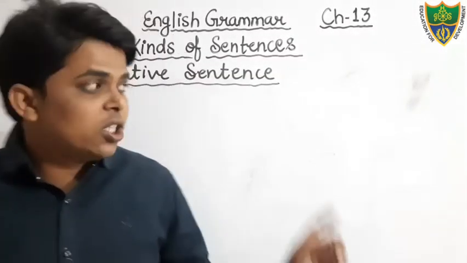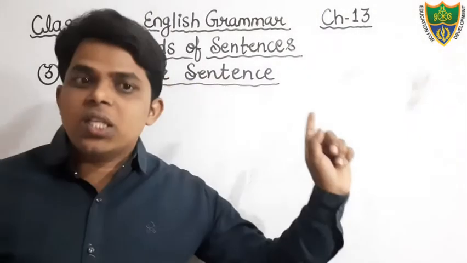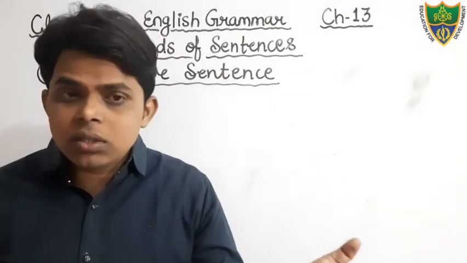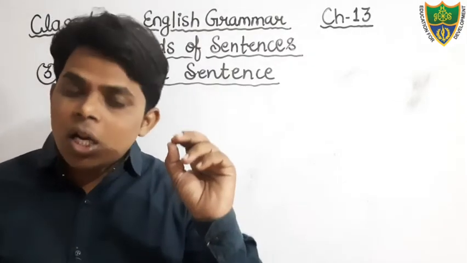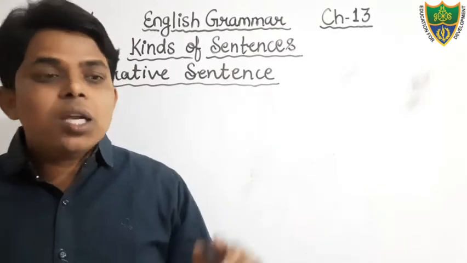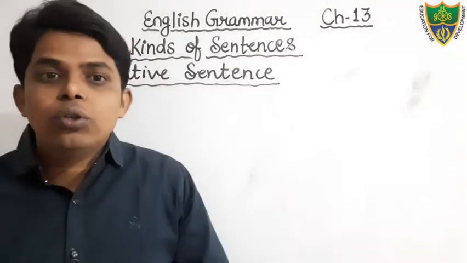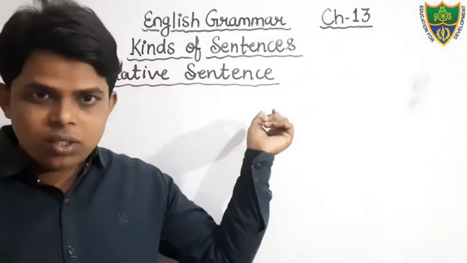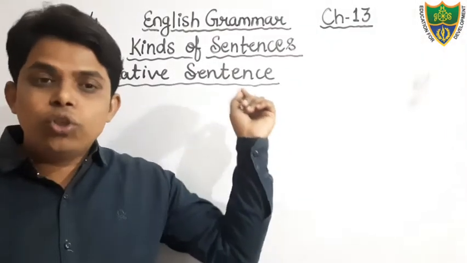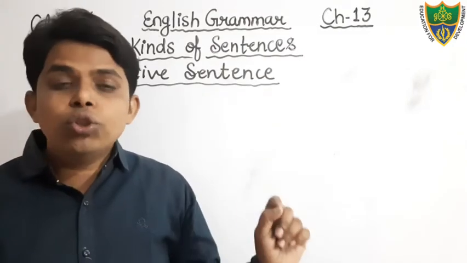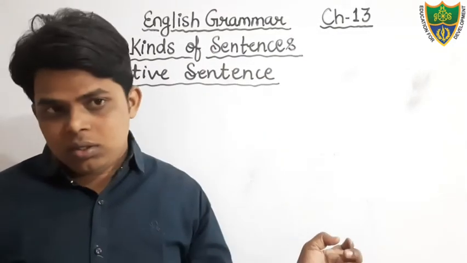Imperative sentences are used to express commands, or you can say orders, or suggestion or advice, or it is also used to show a request. It is used to show the suggestion. It is used to show the order.